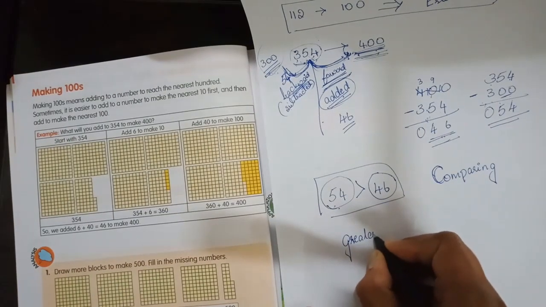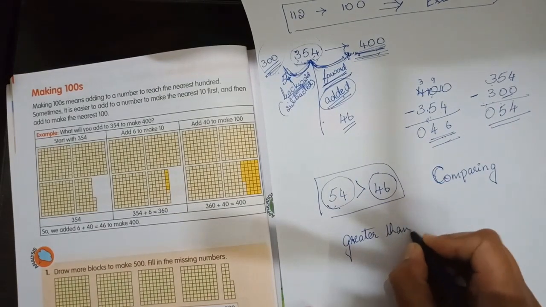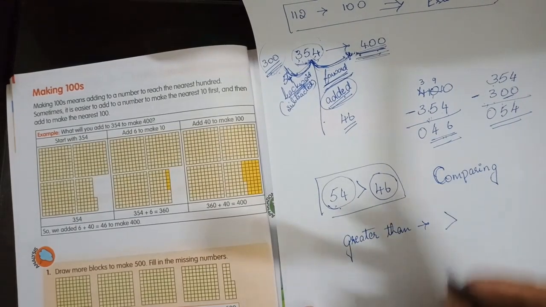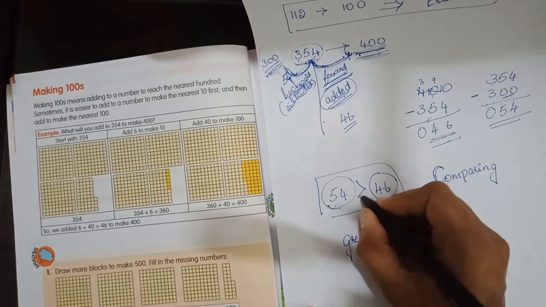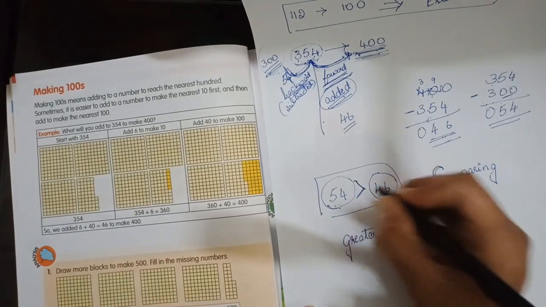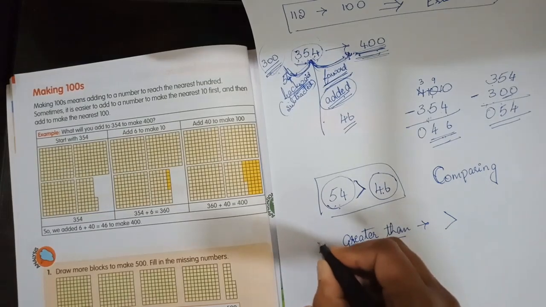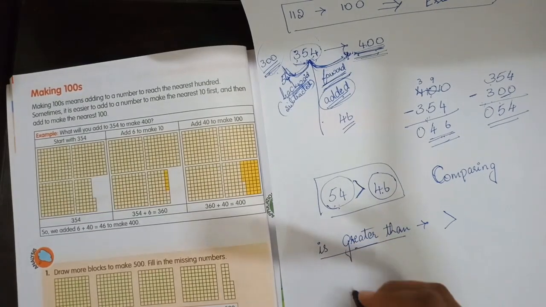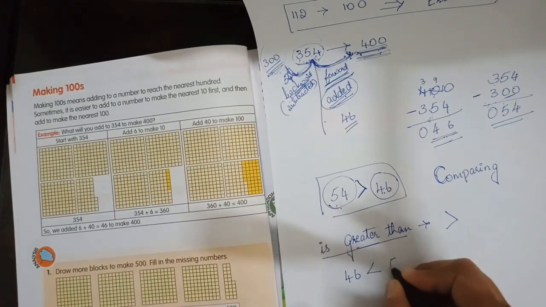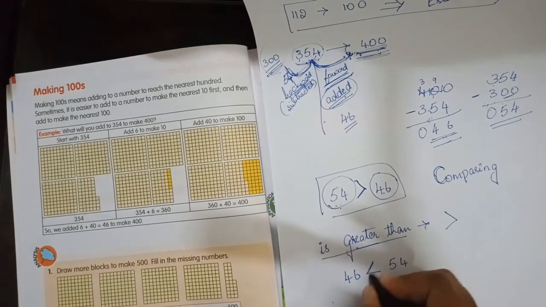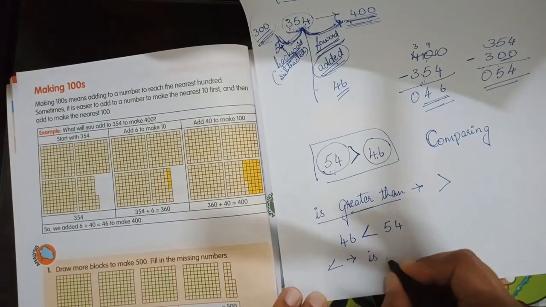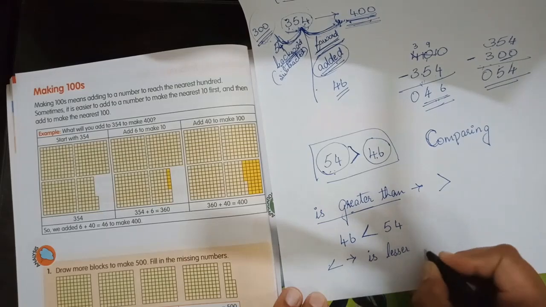Greater than means this sign. Yes, we tell 54 is greater than 46. We use this sign to say is greater than. And when 46 is lesser than 54, this sign represents is lesser than.